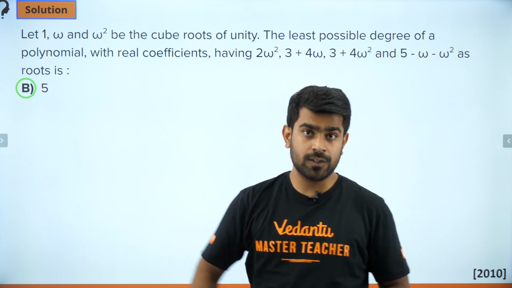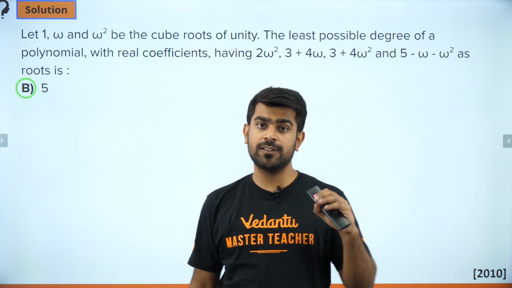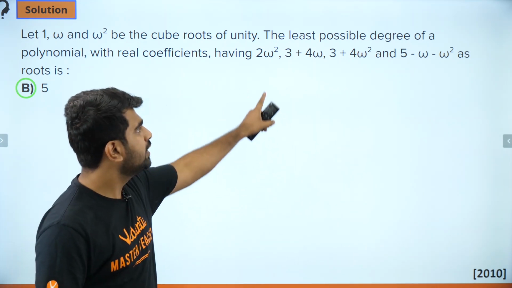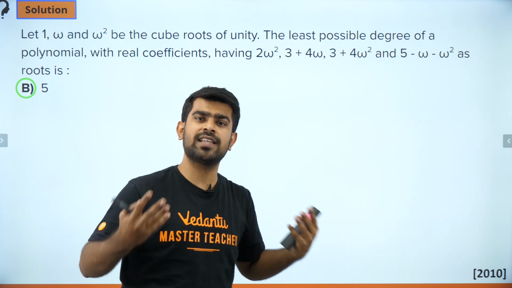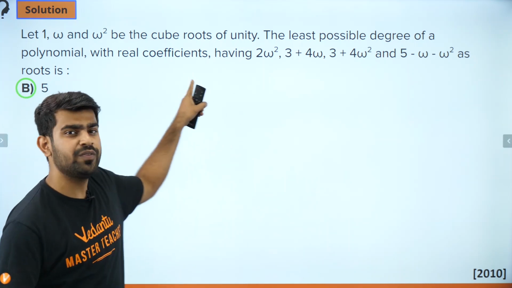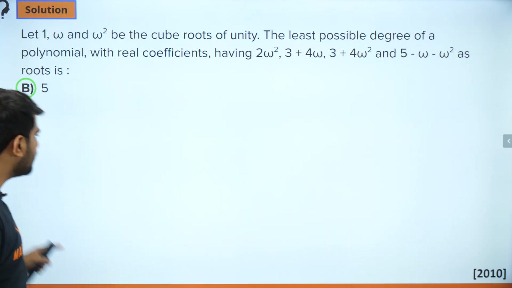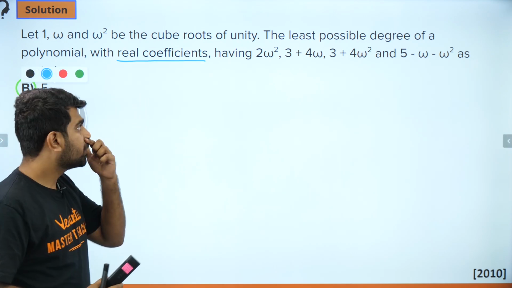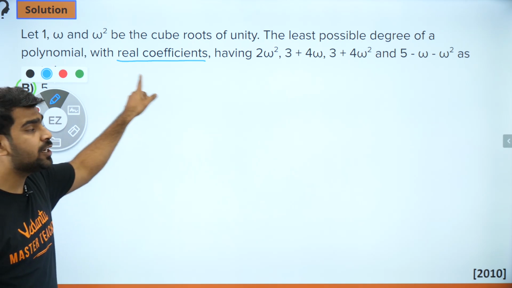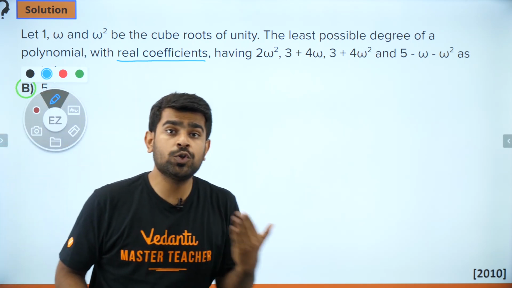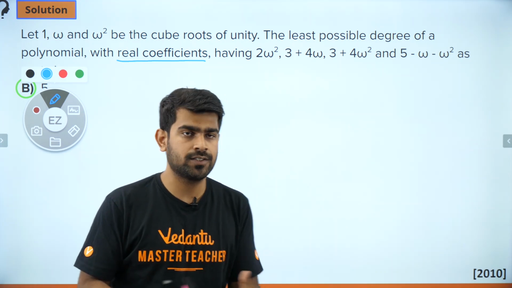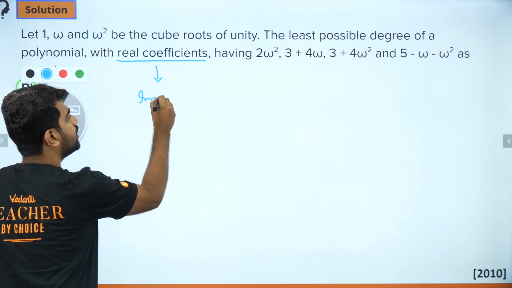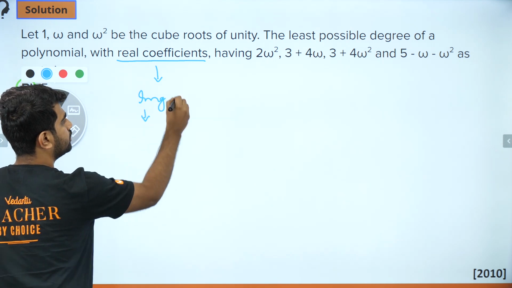How did we get the answer 5? Let us look at that because we are interested in solving the question, right? Let's learn the approach of how to tackle this least possible degree. How does that come? And what is this real coefficient? How does that make sense? We will try to understand them one by one. Okay. So the first thing is, whenever a polynomial has real coefficients, my imaginary roots will always occur in pairs. So this is given to imply that my imaginary roots will occur in pairs.